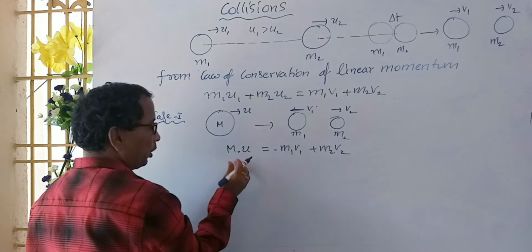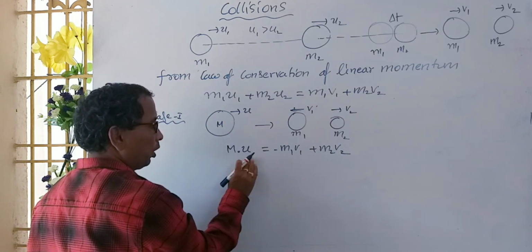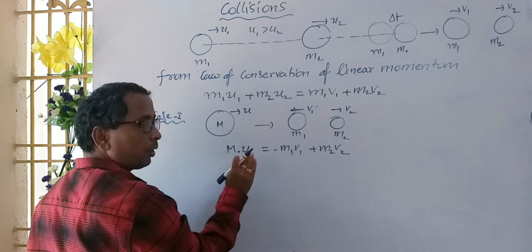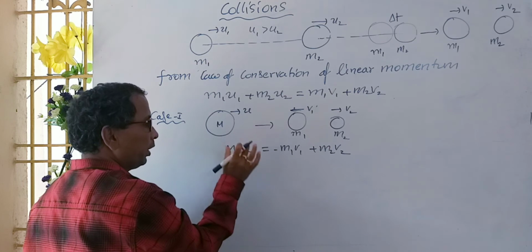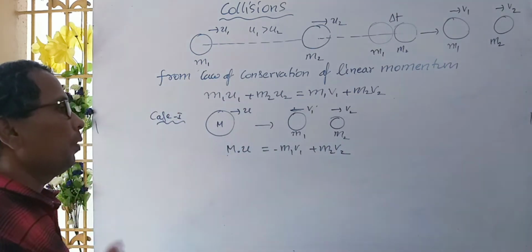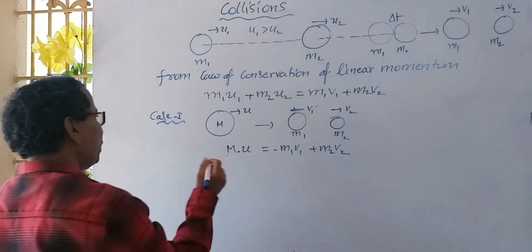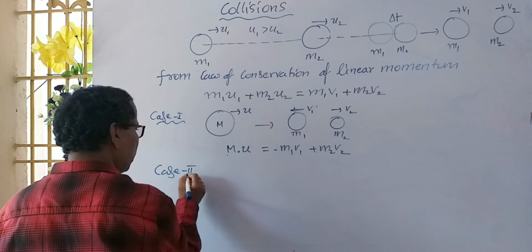Before the collision, one body is considered, so you should not use m1 u1 plus m2 u2. The total mass multiplied by the initial velocity is equal to m1 v1 minus m2 v2. This is case 1.